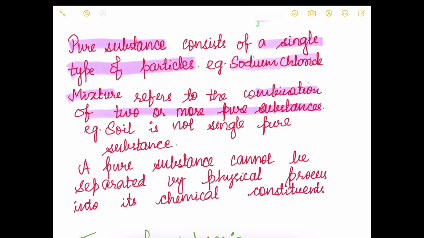Another thing of difference is a pure substance cannot be separated by physical process into its chemical constituents. Let us take the example of sodium chloride. We cannot decompose it further into sodium and chlorine by physical processes. Some chemical reactions have to be done.